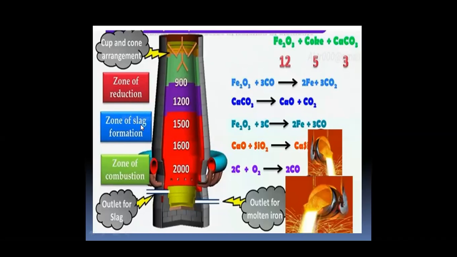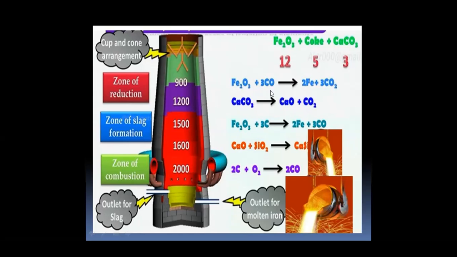Then there is the zone of slag formation, where impurities such as SiO2 are removed in the form of calcium silicate, and the zone of combustion. In this region, combustion takes place. This is the outlet for slag and this is the outlet for molten iron.